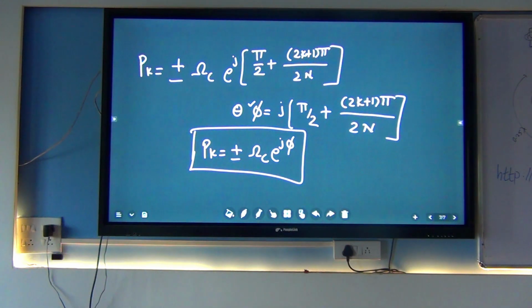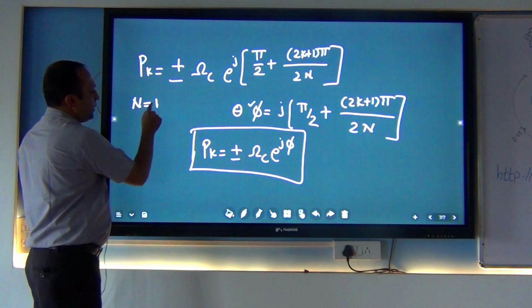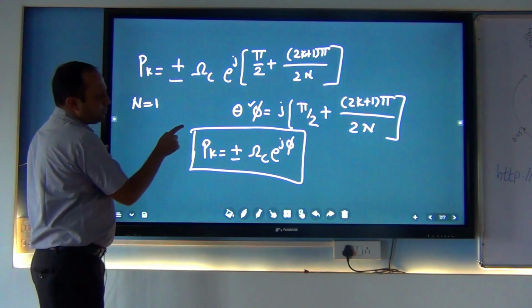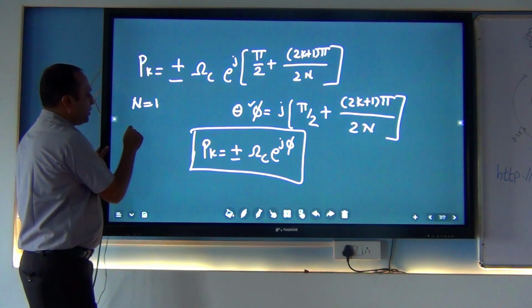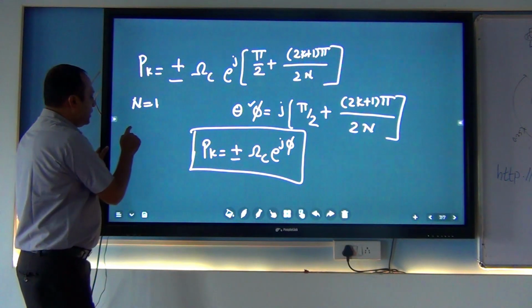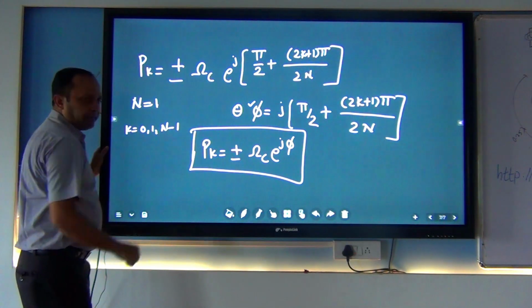Now this is for normalized filters. If I substitute the value of n is equal to 1, so this is for the value of n, and I am substituting the value k. How are we going to calculate the value of k? K takes values from 0, 1, up to n minus 1.